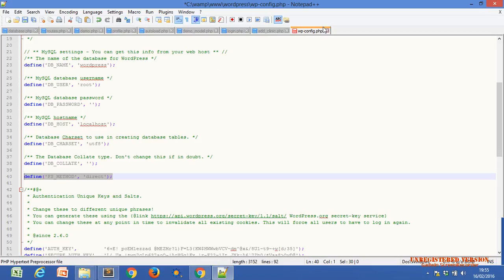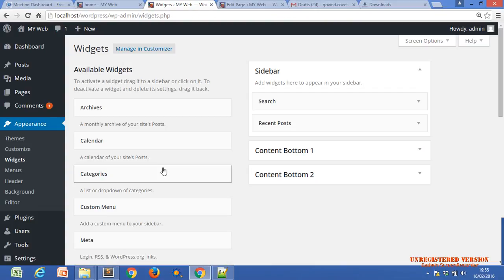This file is within our WordPress folder only, not anywhere else. We just have to put this code, the FS_METHOD with the direct argument, in the define function. It will skip that step, so you can install plugins in your local system directly. Just try to install, and if you get that window, you can put this code. I will send it to you by email.